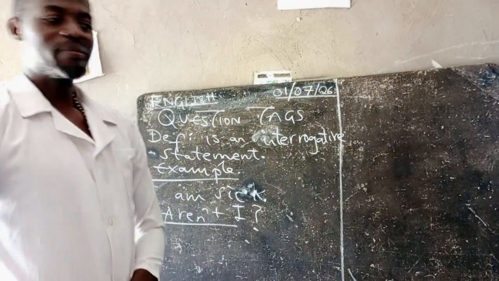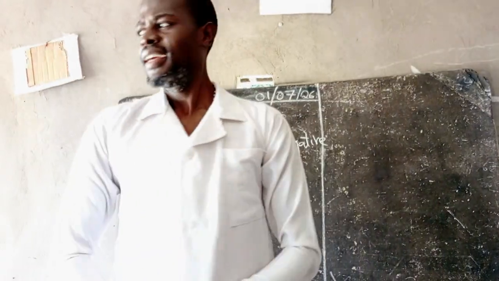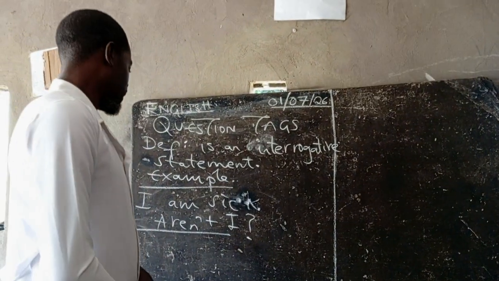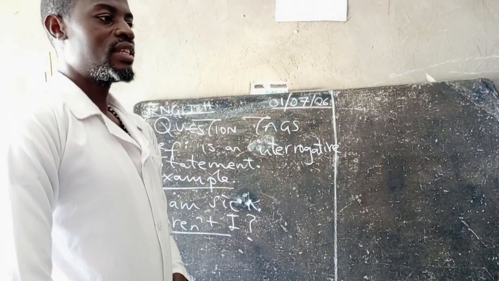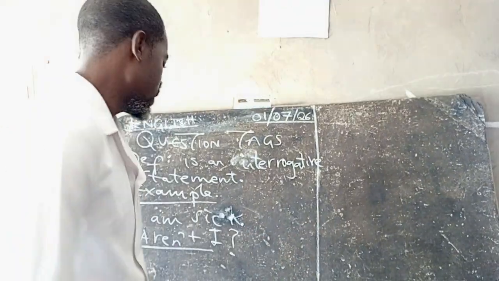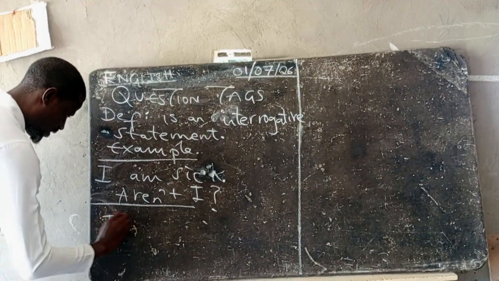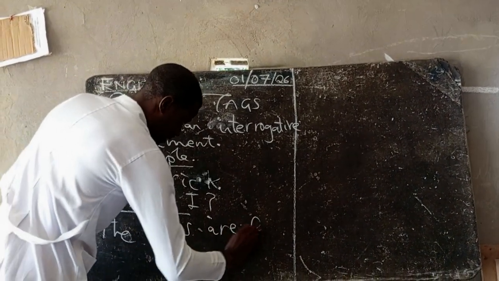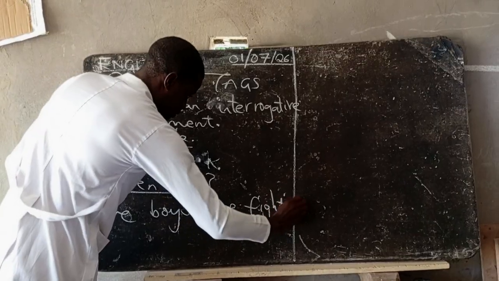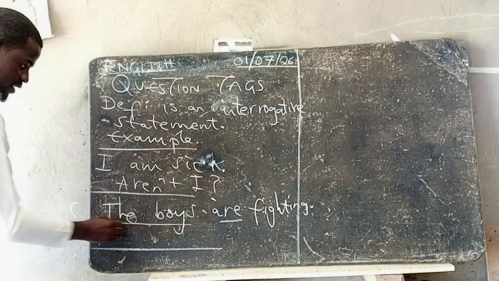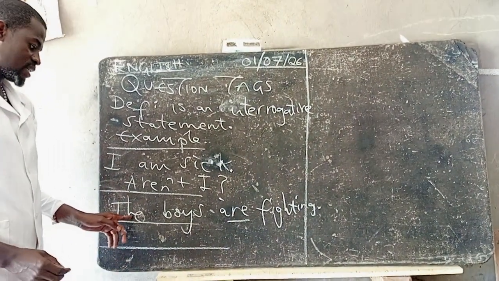So, more examples. You can say, the boys are fighting. So that one we can say, aren't they? We consider the subject, the noun boys, and the auxiliary verb are. Adding a question tag, we look at the auxiliary verb and the subject. The is just a definite article.